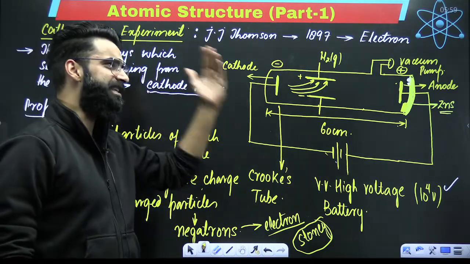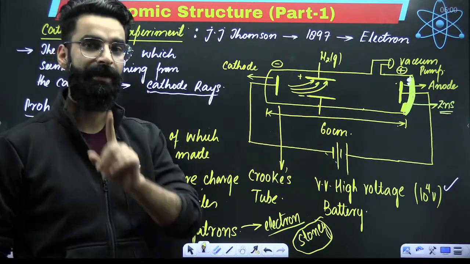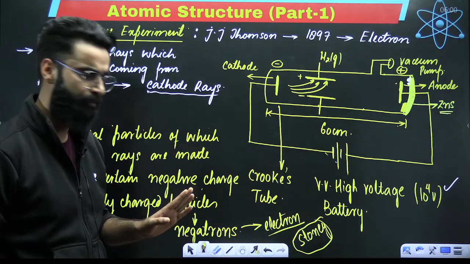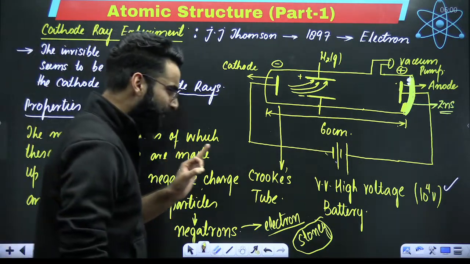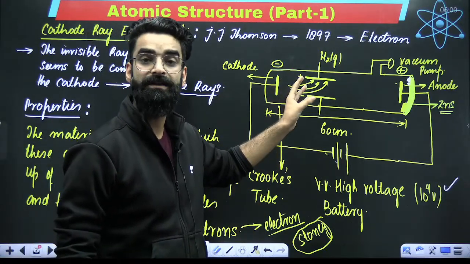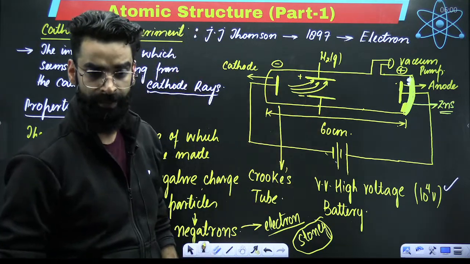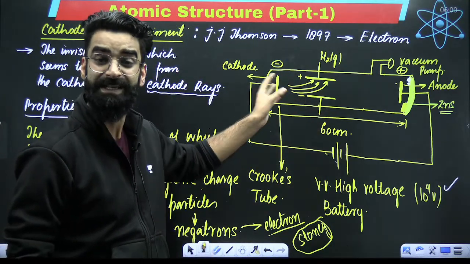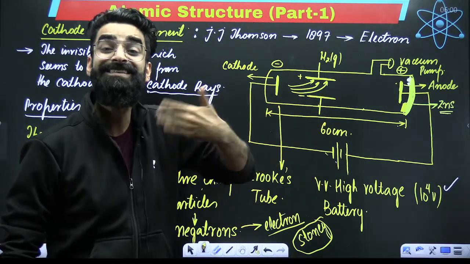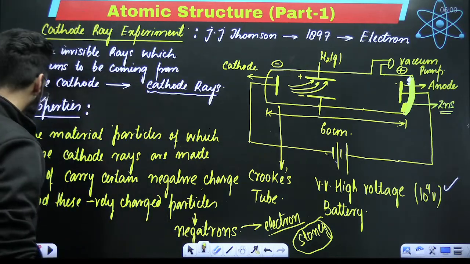Now, from this particular experiment, a few more conclusions were made. Point number one. It was observed that when these cathode rays strike a heavy element like tungsten, X-rays were produced. This was one more observation.